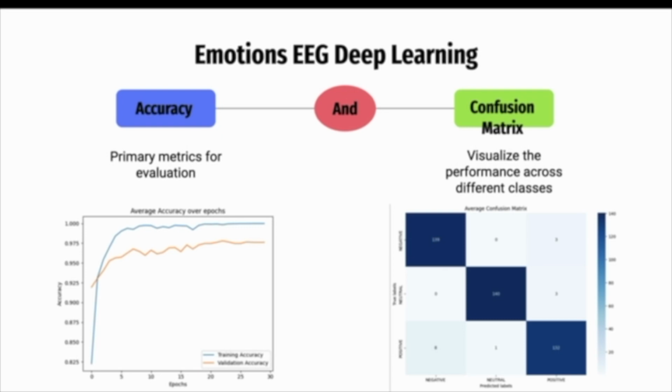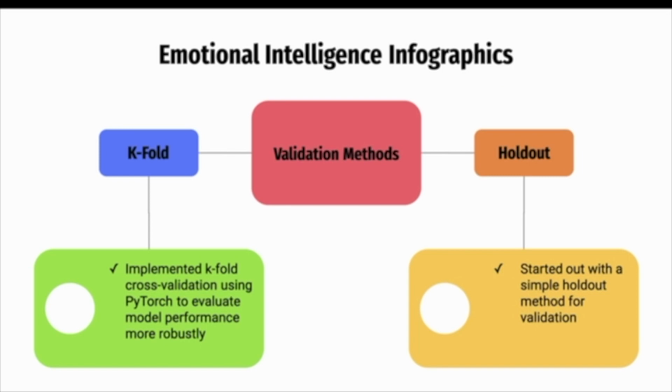For accuracy, we use it as the primary metric for evaluation. The graph on the bottom is our graph of average accuracy over epochs. And for the confusion matrix, we use it to visualize the performance across the different classes. For validation methods, we have two. One is k-fold, and we implemented k-fold cross-validation using PyTorch to evaluate the model performance more robustly. The other one is holdout. It was our initial start with the simple holdout method for validation.